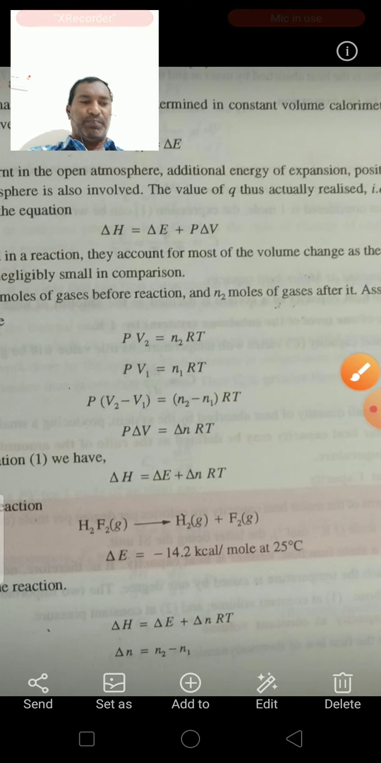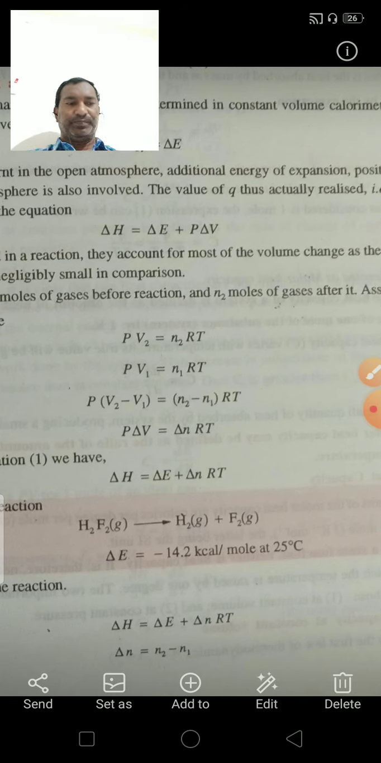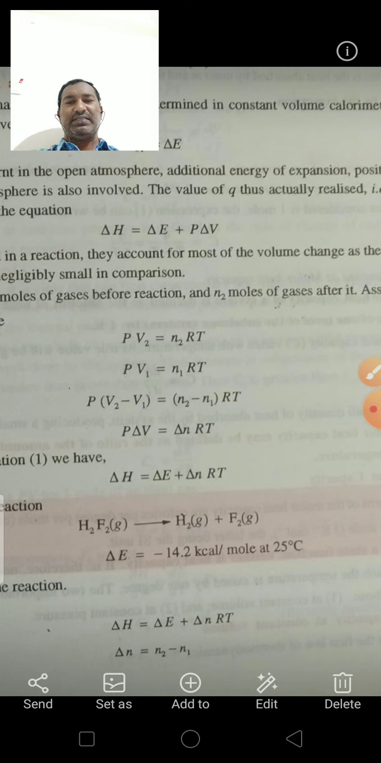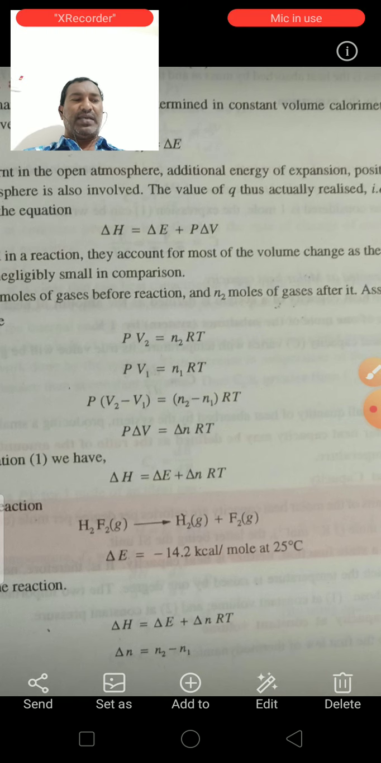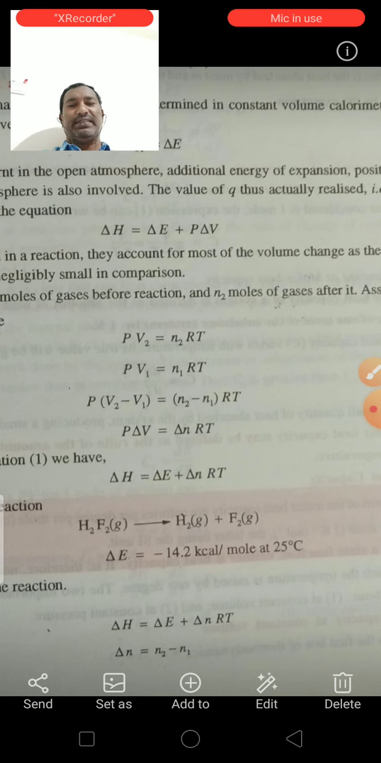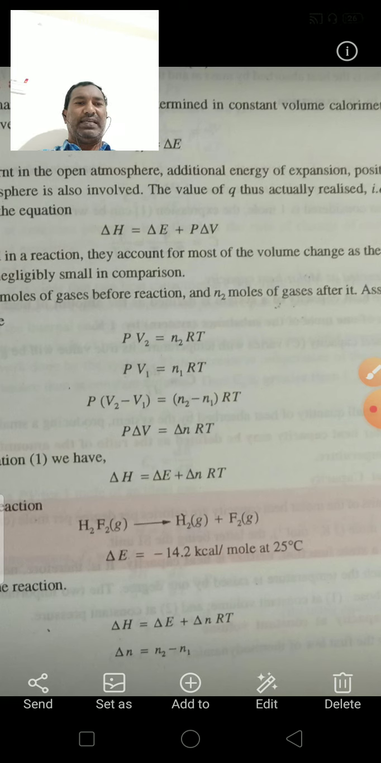So for example, we can calculate here: H2F2 in the gas phase will dissociate as H2 gas and F2 gas. Here delta E is equal to minus 14.2 kilocalories per mole at 25 degrees centigrade.